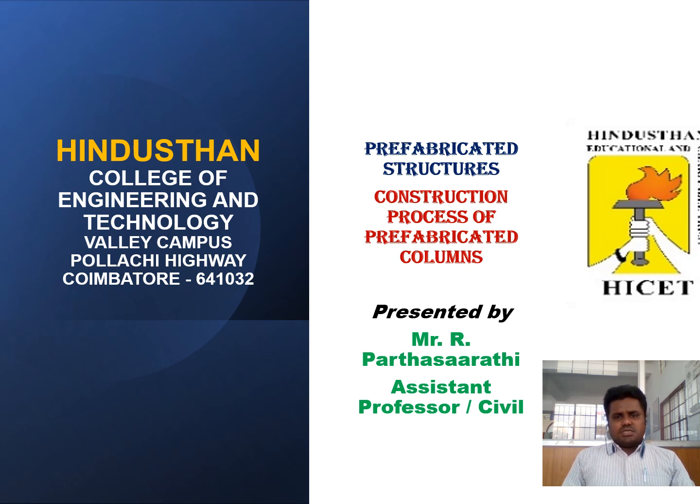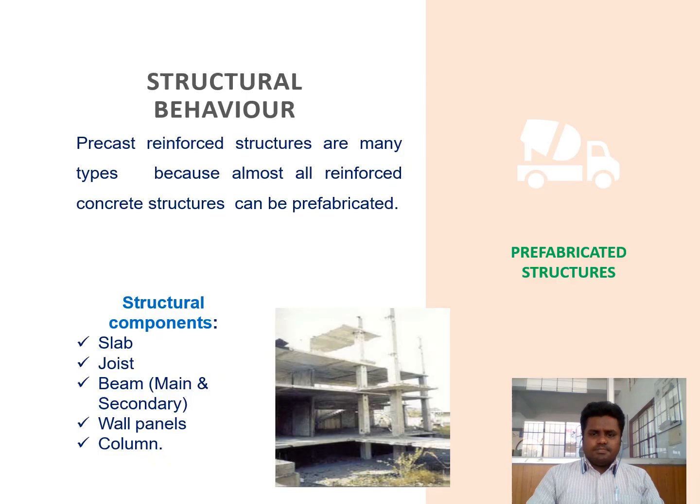So my topic is the construction process of prefabricated columns. This topic is from prefabricated structures. Structural behavior of precast elements: precast reinforced structures are of many types, because almost all reinforced concrete structures can be prefabricated. In prefabricated structures, the components of steel or composite structures are the RCC prefabricated members: slab, joist, beam. The beam is categorized into main beam and secondary beam. Also the wall panels and column. These are all the common structural members.